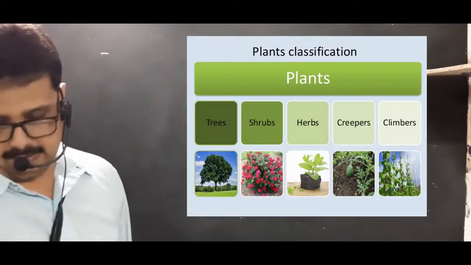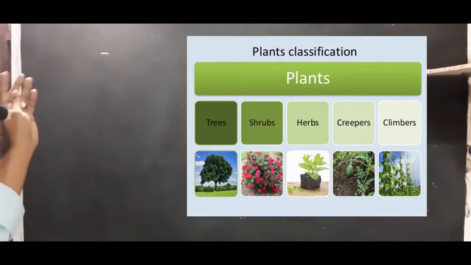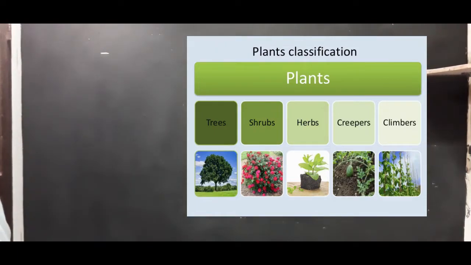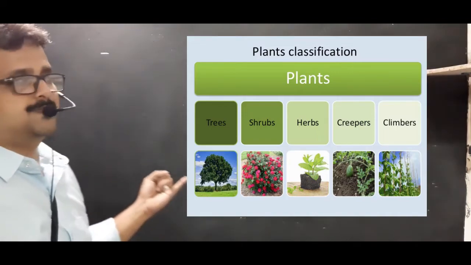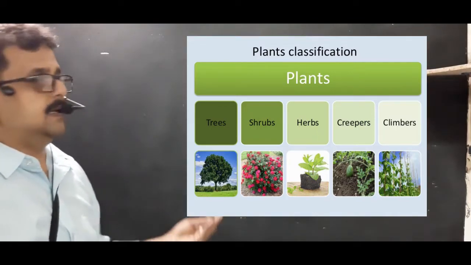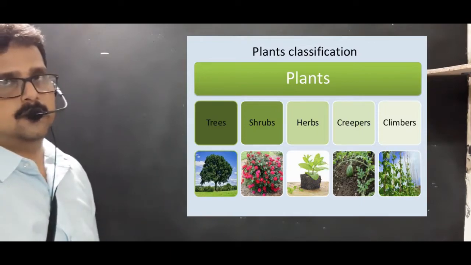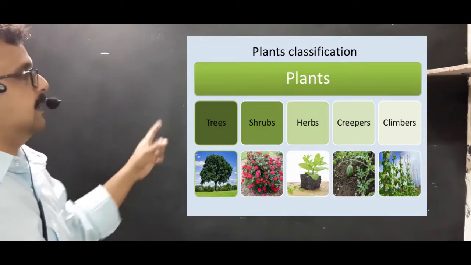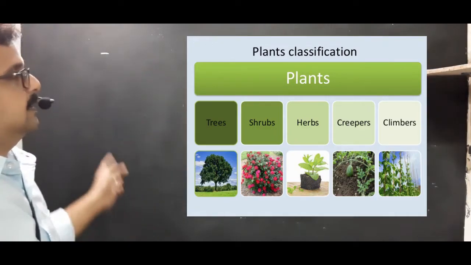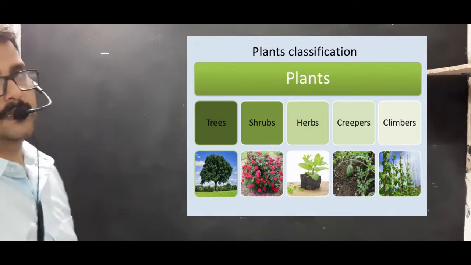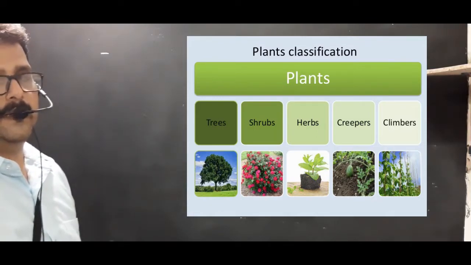Now in brief, what we have studied you can see in the picture about the classification of plants. In classification of plants we can see what are the different types of plants. What are the types we studied just now? They are the trees, then shrubs, herbs, climbers and creepers. So these are the classification. You have to study this concept map. Study it well and keep in mind.